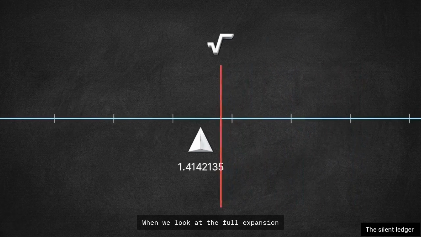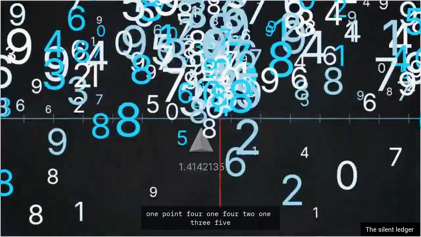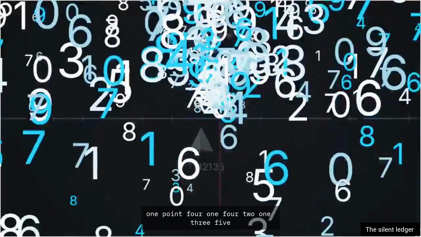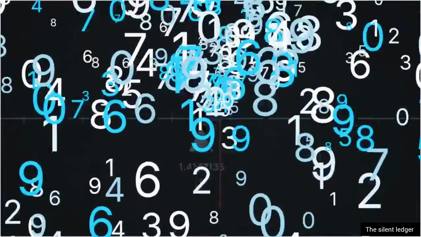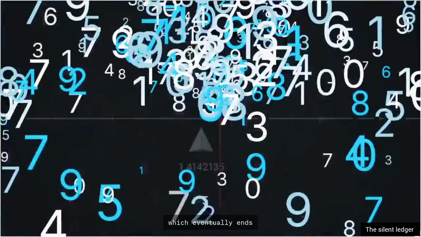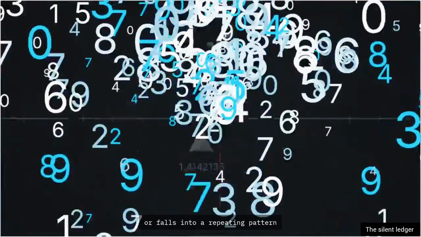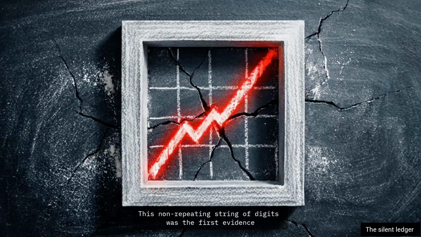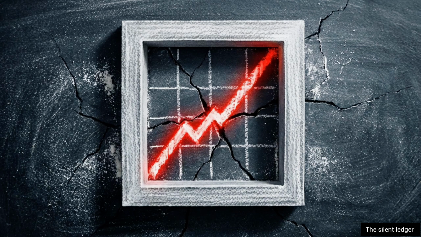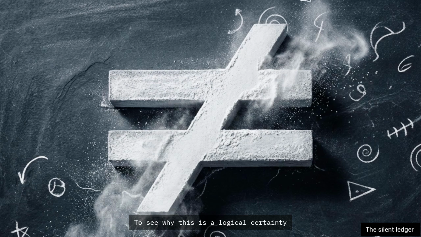When we look at the full expansion, 1.4142135623, and so on, the numbers never stop. Unlike a fraction, which eventually ends or falls into a repeating pattern, this sequence is chaotic and infinite. This non-repeating string of digits was the first evidence that the square root of 2 didn't fit the definition of a fraction. To see why this is a logical certainty, we can use a proof by contradiction.